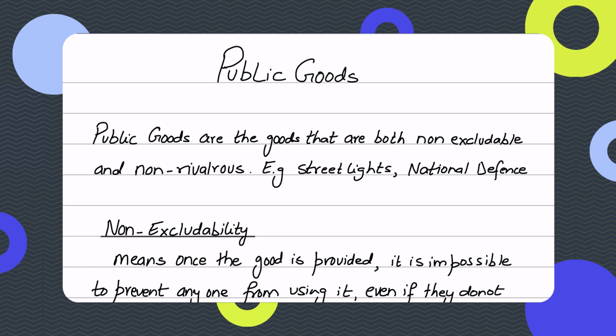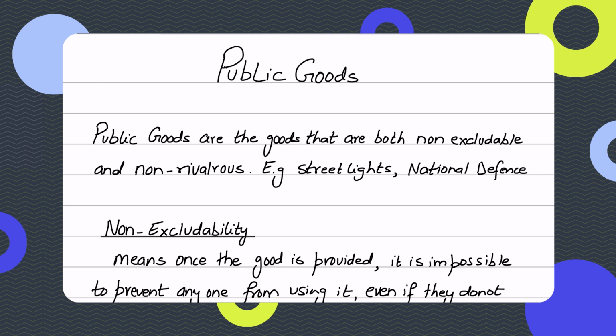Now the two or three textbook examples that are usually given are street lights, which is the most common textbook example, or national defense, which is obviously provided by the state, or flood defense, again provided by the state. Street lights are also provided by the state because private firms don't provide public goods, right? We'll study why in this video.